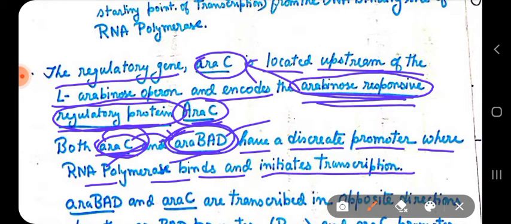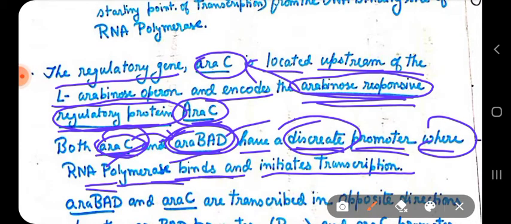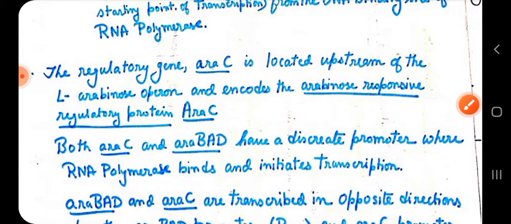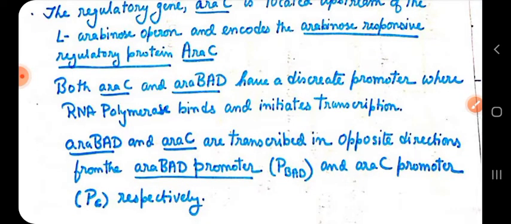Both of these two gene segments have a different, discrete promoter where RNA polymerase will bind and initiate the transcription process. As you will see in the figure on the next page, ARA-C has its own promoter, and ARA-BAD also has its own promoter.